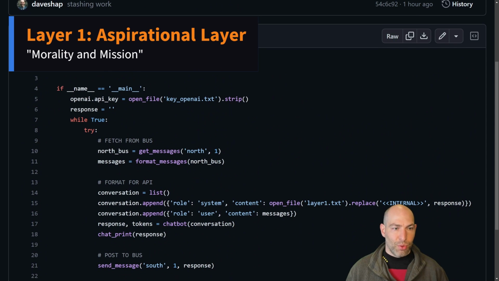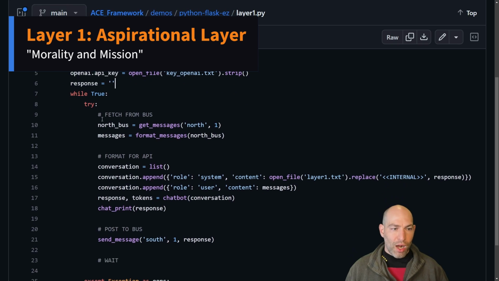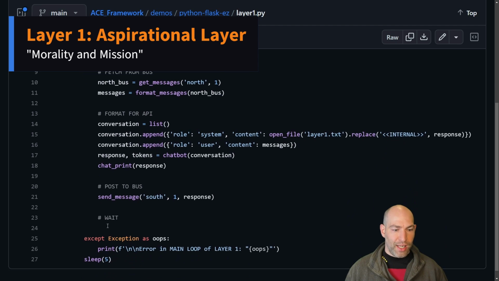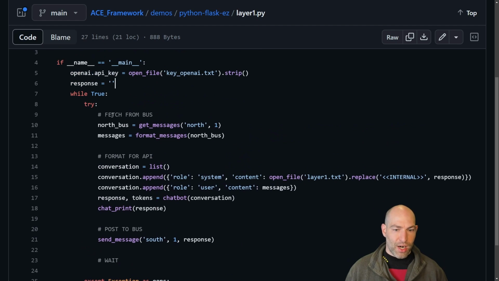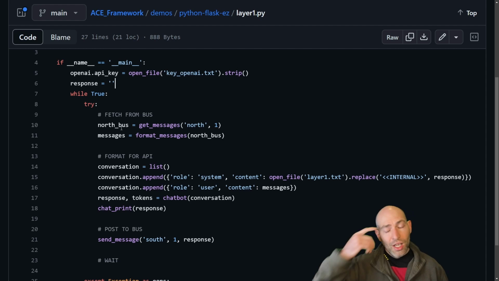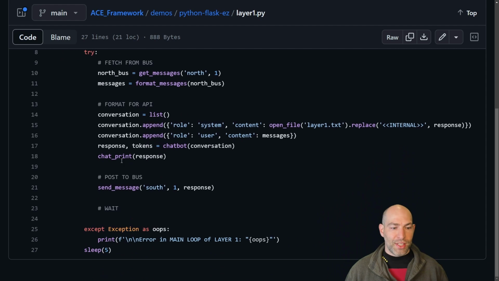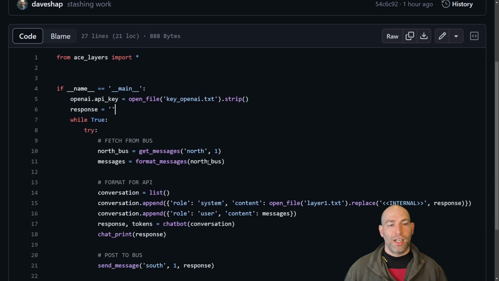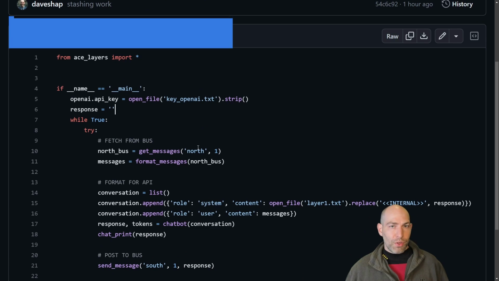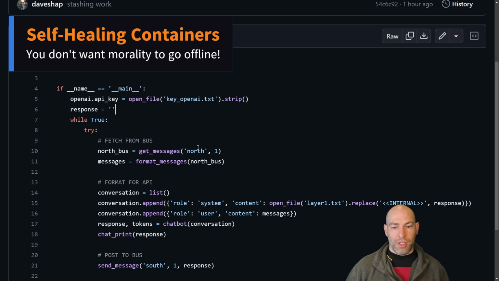From ACE layers, import all, OpenAI key, get that. Response equals this. So while true, so it's an infinite loop. Nested in a try except, so if it fails, it'll just keep running. And this is actually really important. Obviously, this is a very, very primitive kind of failure condition, but in the future, you don't necessarily want your aspirational layer, which houses mission and morality, to crash.